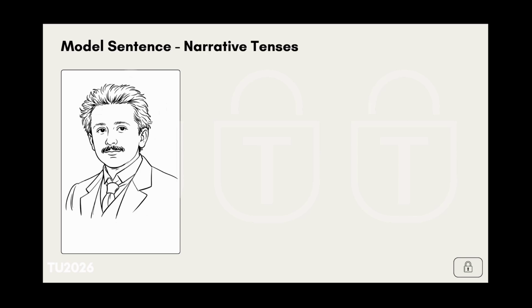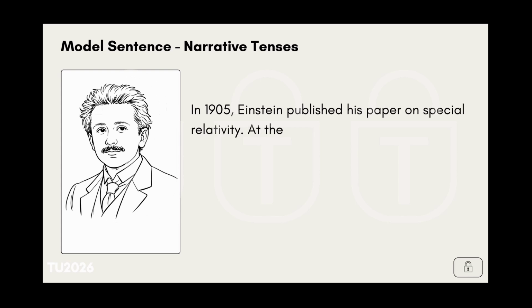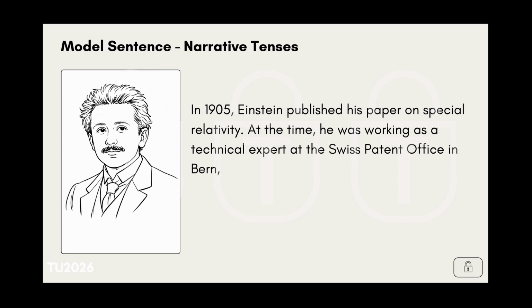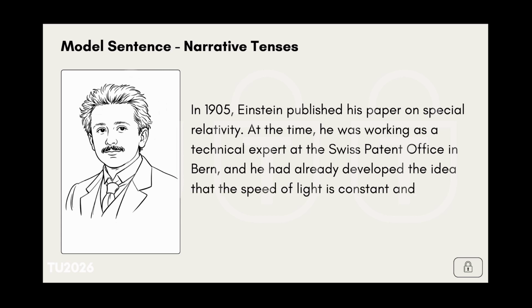Here is our model sentence. In 1905, Einstein published his paper on special relativity. At the time, he was working as a technical expert at the Swiss Patent Office in Bern, and he had already developed the idea that the speed of light is constant and that time depends on the motion of the observer.